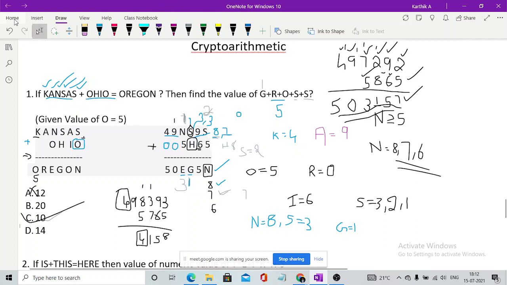There might be some confusion in the middle, I know that, because even I got confused in the mid part. Even if I had solved it, I would get an error here, so I would go back and solve it again. They have asked you to find the value of G plus R plus O plus S plus S. Don't just solve these single values and see what the options are. Instead you should solve the second part as well. This is how this works.